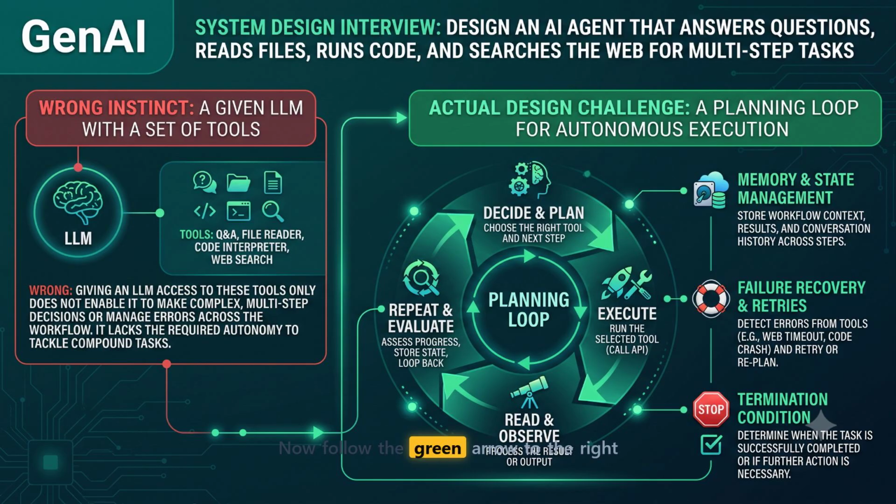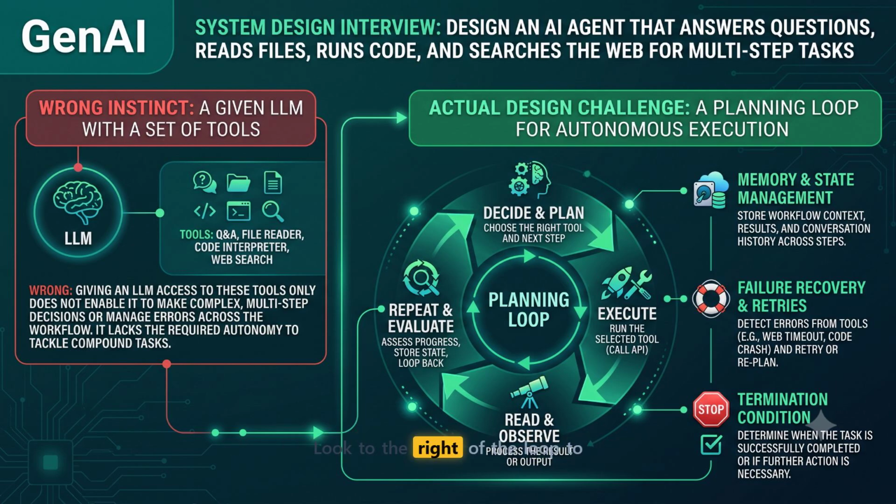Now follow the green arrow to the right into the green box titled Actual Design Challenge. This is where you win the interview. You need to show the interviewer the core architecture, a continuous planning loop. Look at the center of the diagram. The model must decide on a tool, execute the call, read and observe the output, and then evaluate its progress before looping back. The entire architecture lives within this cycle.